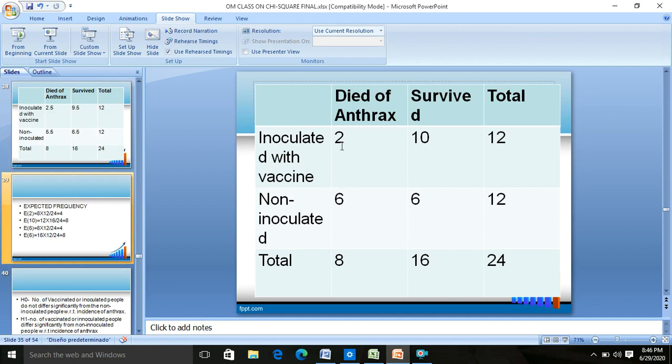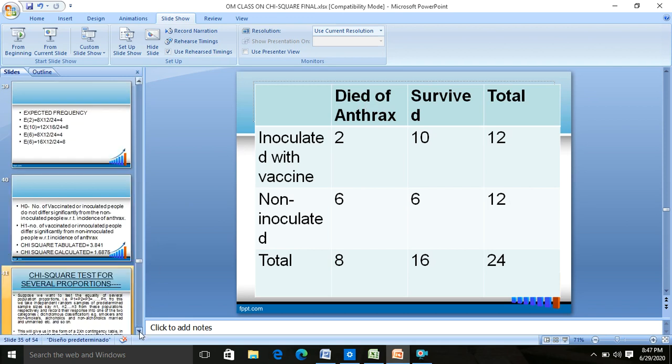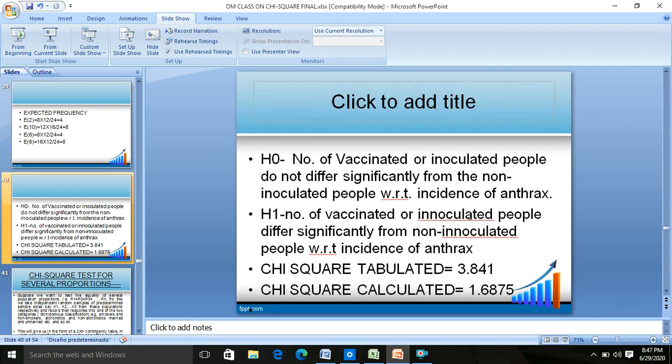Although if you see the data, you say 6 is greater than 2, 6 is less than 10. It means the number of people who died of anthrax who were non-inoculated is greater than the inoculated. So why not vaccination be successful? But when you test it using the chi-square test, to see the level of significance, you can say that at 5% level of significance, the inoculated and non-inoculated showed no significant difference with respect to the occurrence of anthrax. So you say that your vaccine is not successful on the basis of the chi-square test of independence of attributes, which you studied just now.